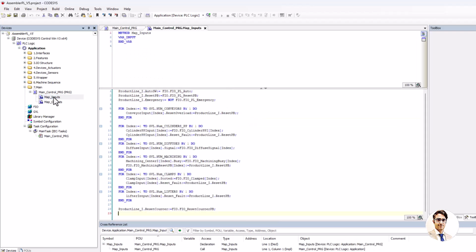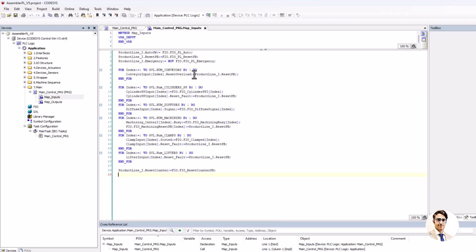In the map input method we have to assign all necessary signals from Factory IO, for example auto switch, reset and emergency buttons, and signals from actuators and sensors. In for loops, I assigned inputs of actuators and sensors separately.